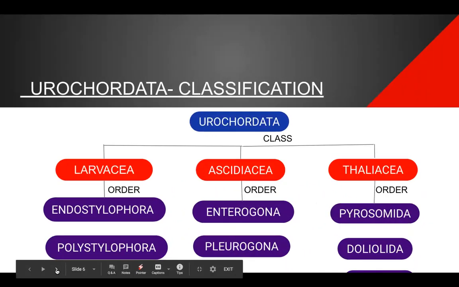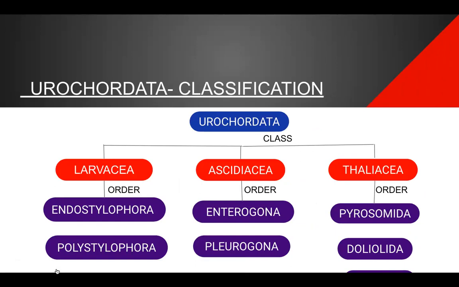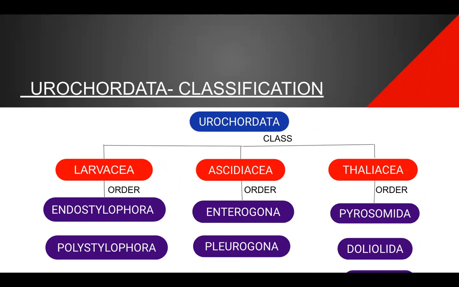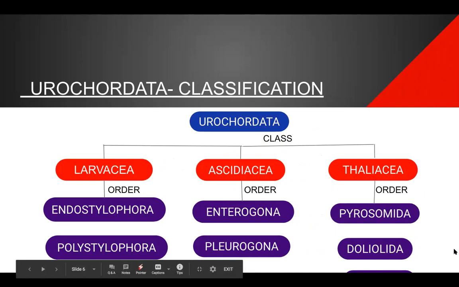Now come to the classification. The Urochordata is divided into three classes: Larvaceae, Acidiaceae, and Thaliaceae. These include orders. Larvaceae has two orders, Endostylophora and Polystylophora. Acidiaceae also has two orders, Enterogona and Pleurogona. The Thaliaceae has three orders: Pyrosomida, Doliolida, and Salpida.